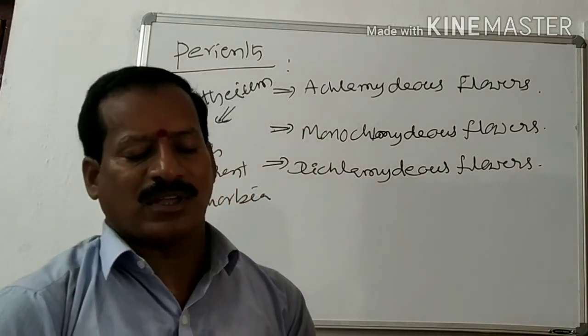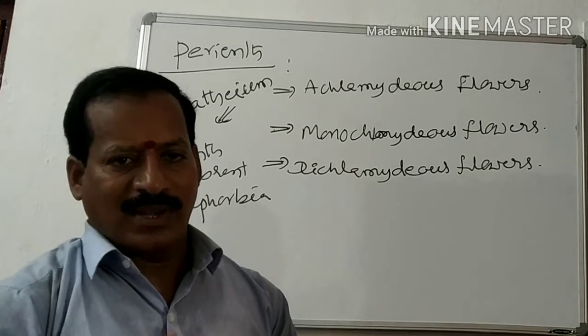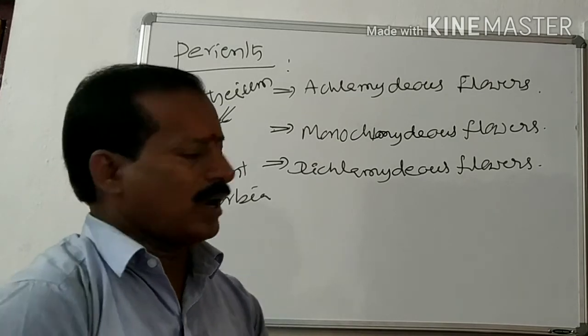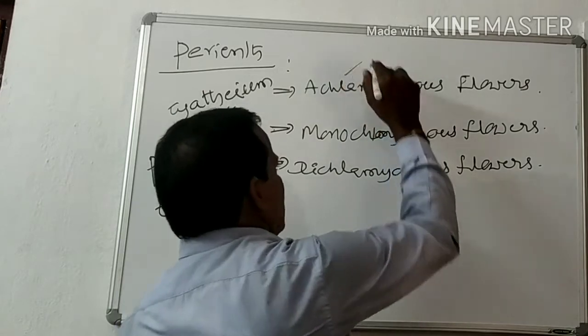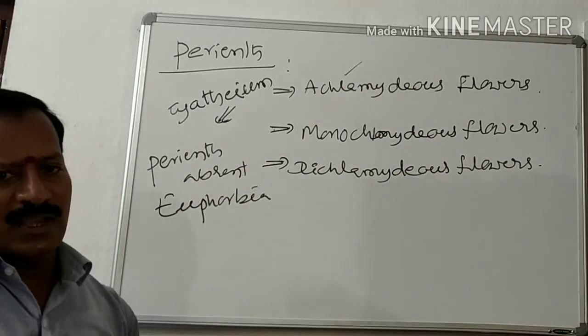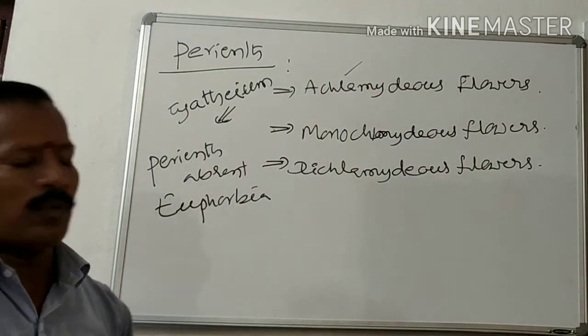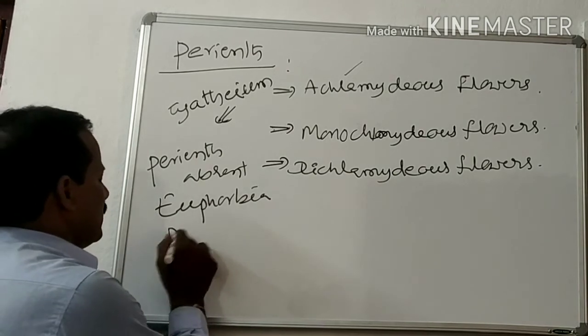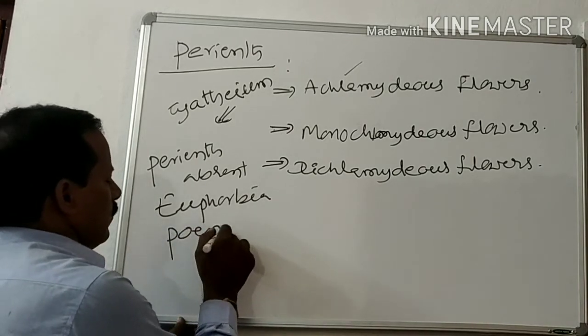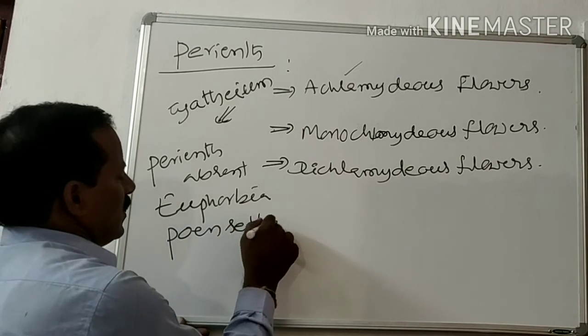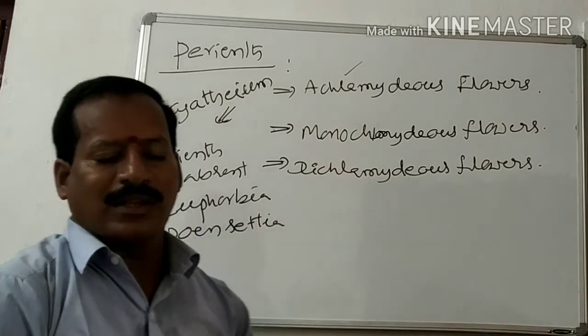Male and female flowers are different, and perianth is totally absent. So those are considered as Achlamydeous flowers. Euphorbia and Poinsettia are examples.